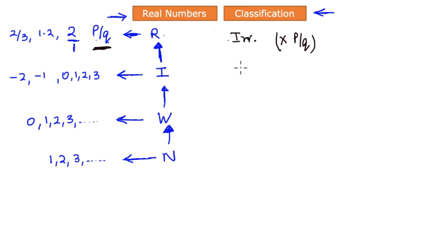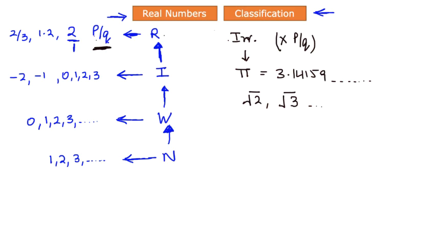So what are some examples of irrational numbers? Let's discuss a very common number, pi, right? Pi is equal to 3.14159 and then it goes on forever. These decimal digits do not stop. There is no known end to this decimal sequence in pi, right? So this is one very classic example of irrational numbers. Some other examples of irrational numbers are square root of 2 or square root of 3 and so on, right?